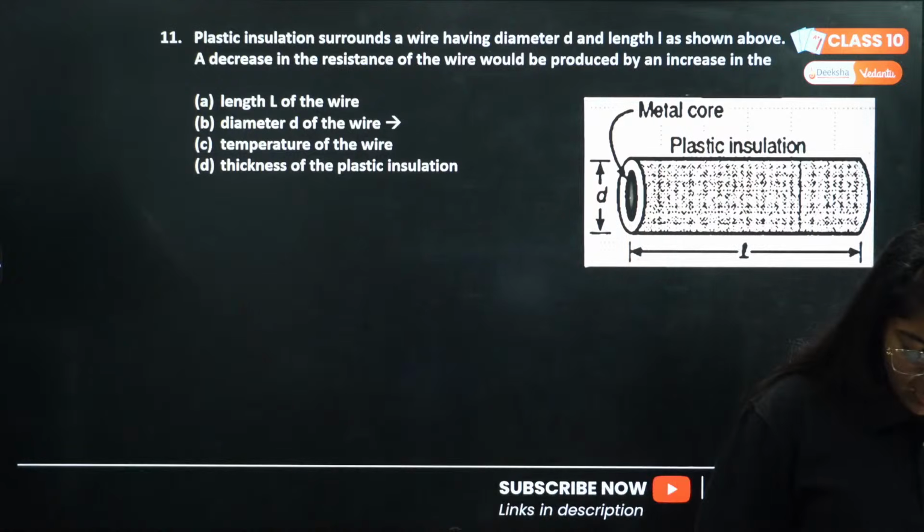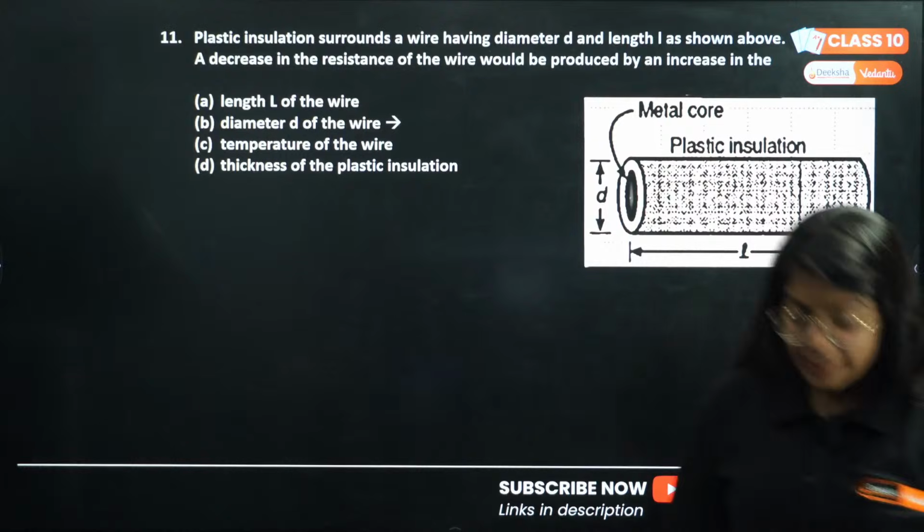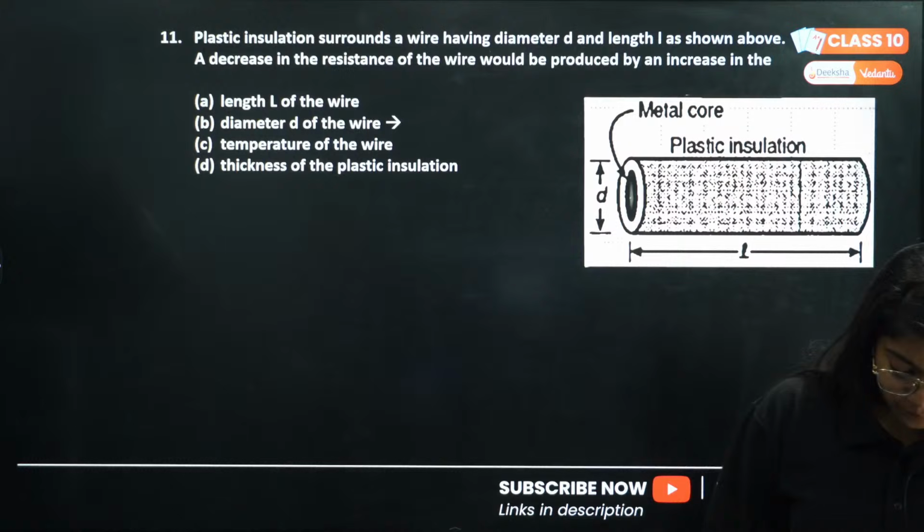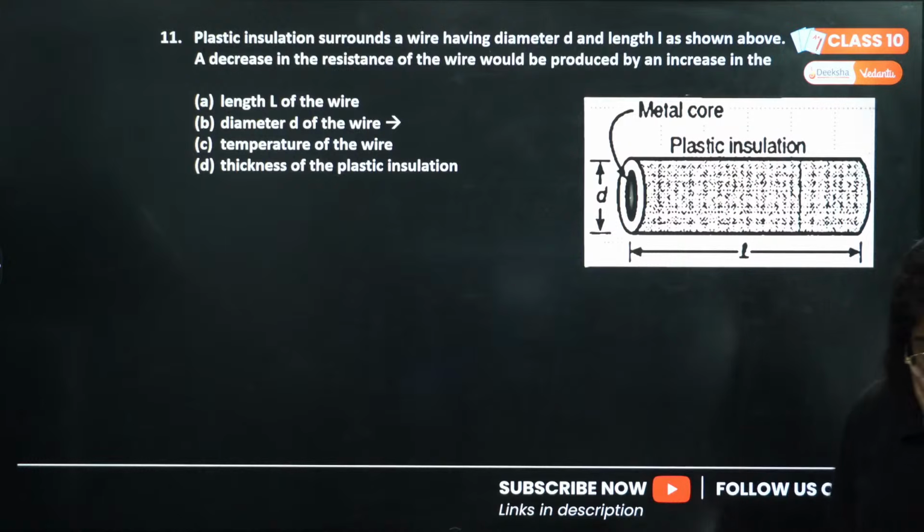Let me know the answer to this. Preeti is saying C, temperature of the wire. Meenakshi is saying B.